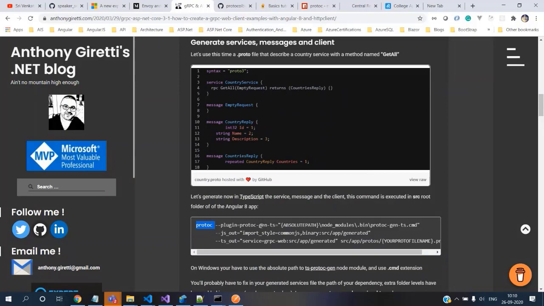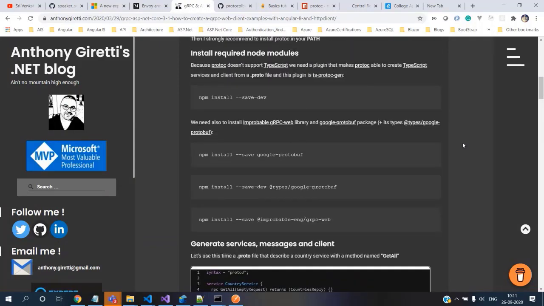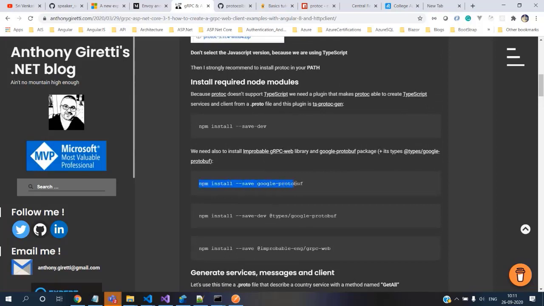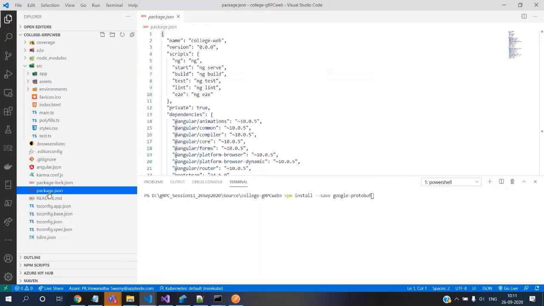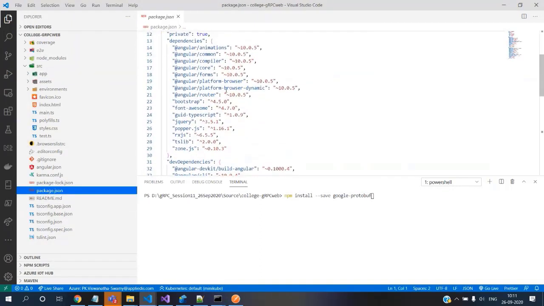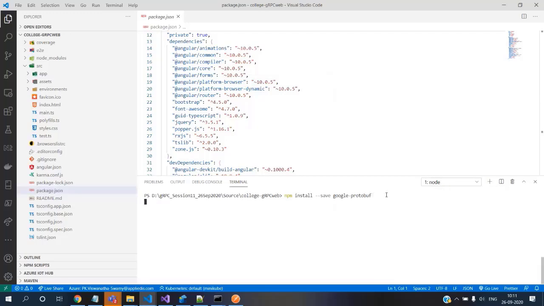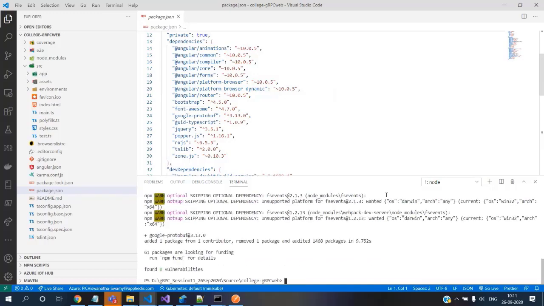So apart from that, when we install, okay, let's start installing, so that will save our time. First I'm taking this Google protobuf. So I'm coming into session 11 and I'm installing. You can see that our NuGet packages will get updated here. Sorry, it's the package.json, because mostly I work in C Sharp. Whenever I say NuGet packages, it's npm at this point of time. You can see line number 24, it added the Google protobuf.